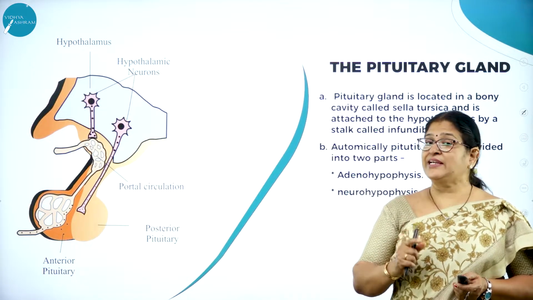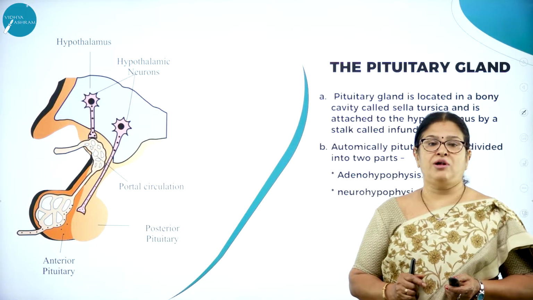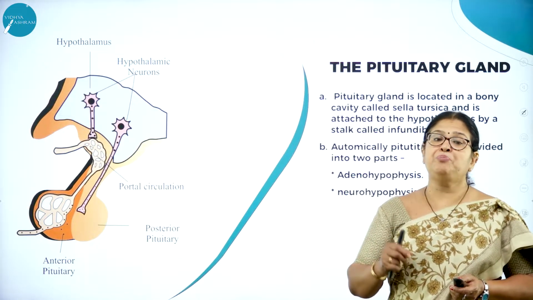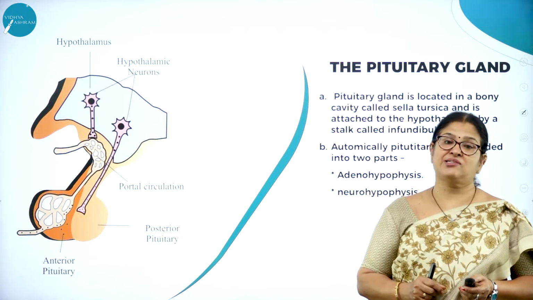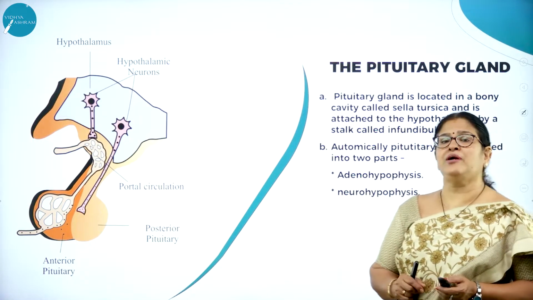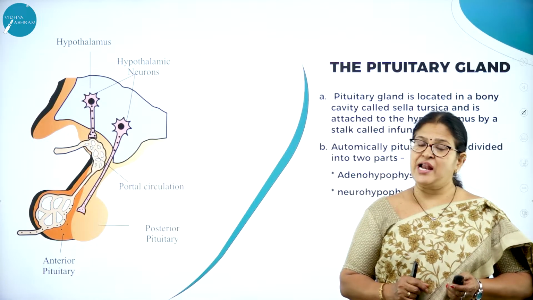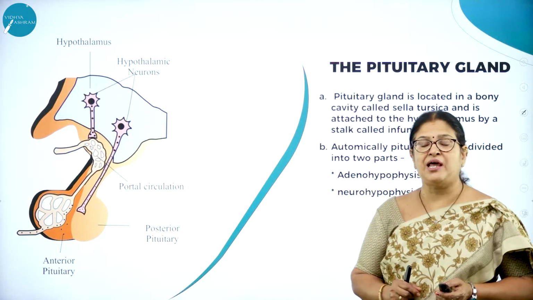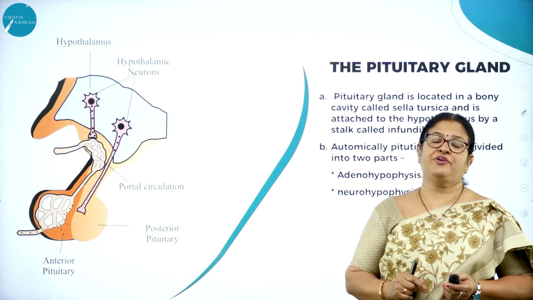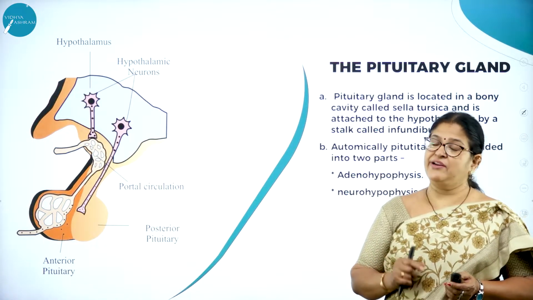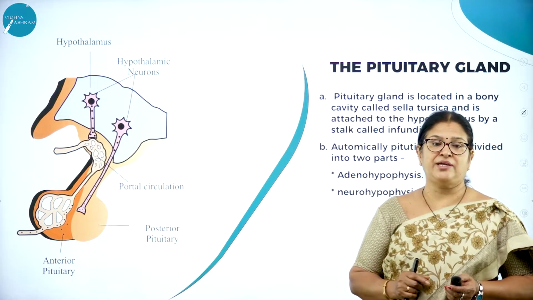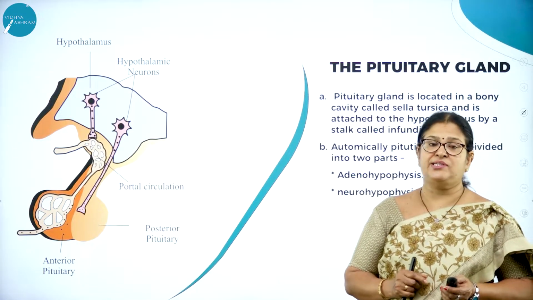That is, they secrete chemical substances called hormones which are directly poured into the bloodstream, hence they are called ductless glands. There are different types of endocrine glands like hypothalamus, pituitary, adrenal, thyroid, parathyroid, ovary, testis, right?